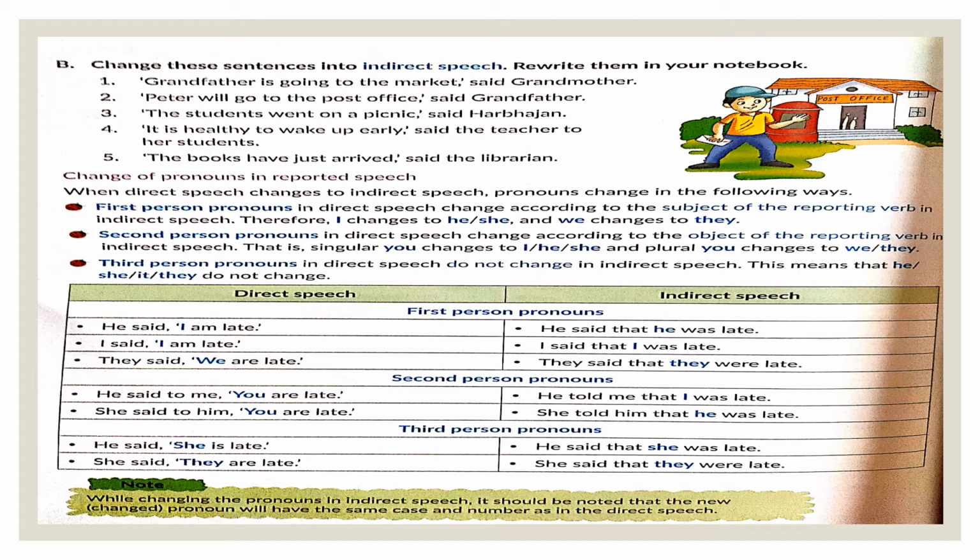So let us just recall everything once again. The tense will change according to the discussed slide previously. But how is the pronoun changing? If there is a first person pronoun in the direct speech, look at the subject and change the pronoun accordingly. If there is a second person pronoun in the direct speech, look at the object and then change the pronoun accordingly. If there is a third person pronoun in the direct speech, there won't be any changes. We will simply change the tense and report it in indirect speech.